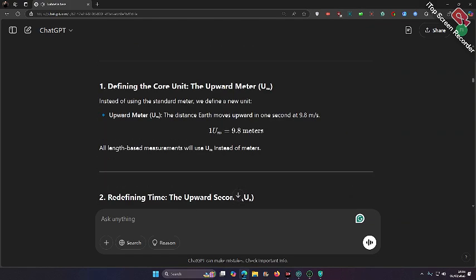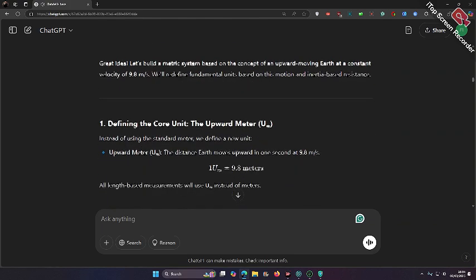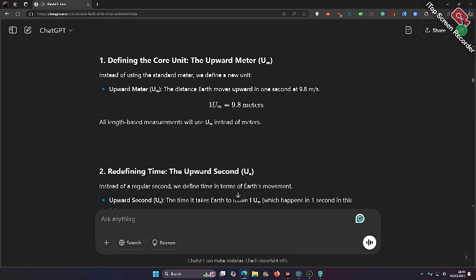We'll redefine fundamental units based on this motion and inertia-based resistance. 1. Defining the core unit, the upward meter. Instead of using the standard meter, we define a new unit, the upward meter (u): the distance Earth moves upward in 1 second at 9.8 meters per second. 1 u equals 9.8 meters.